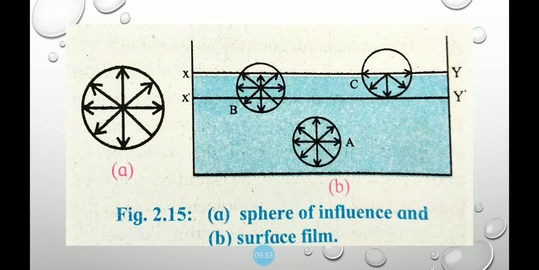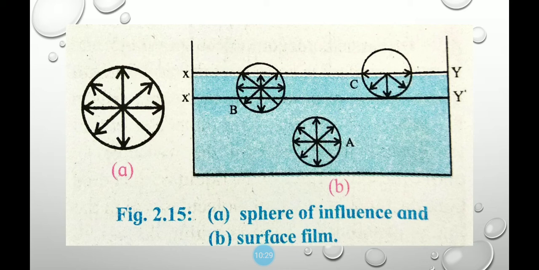The adhesive force trying to pull the molecule above the liquid surface is much weaker than the cohesive force that tries to pull the molecule inside the liquid. As a result, molecule C also gets attracted inside the liquid. Thus, all molecules in the surface film are acted upon by an unbalanced net cohesive force directed into the liquid. Therefore, the molecules in the surface film are pulled inside the liquid.